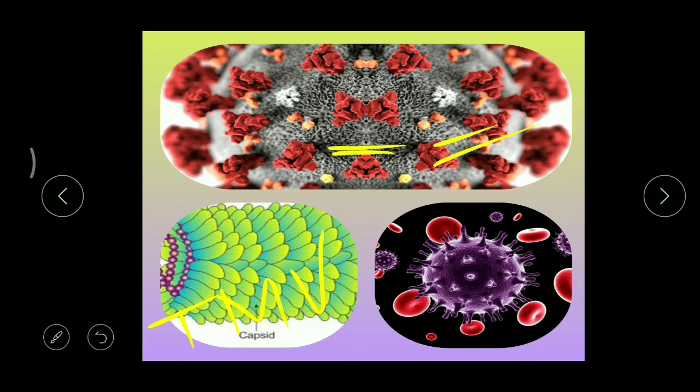That means this virus can cause mosaic disease in a tobacco plant, right? So we call that a TMV. And what is this? This is an HIV virus, human immunodeficiency virus, and this virus is able to cause a disease called AIDS. Clear? So these viruses are extremely dangerous to all the living things.